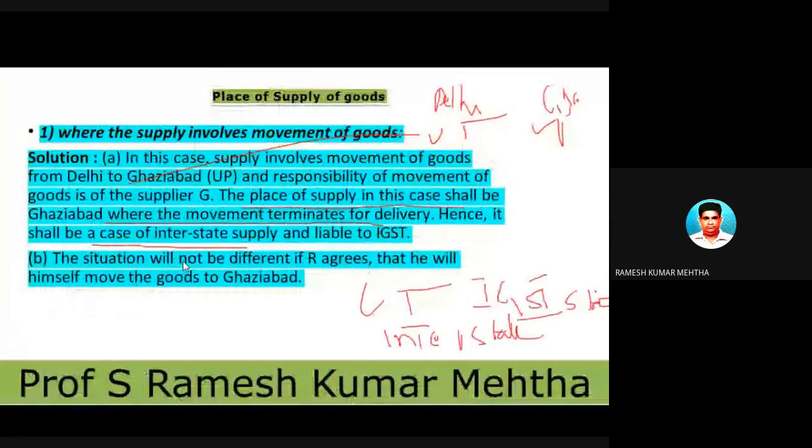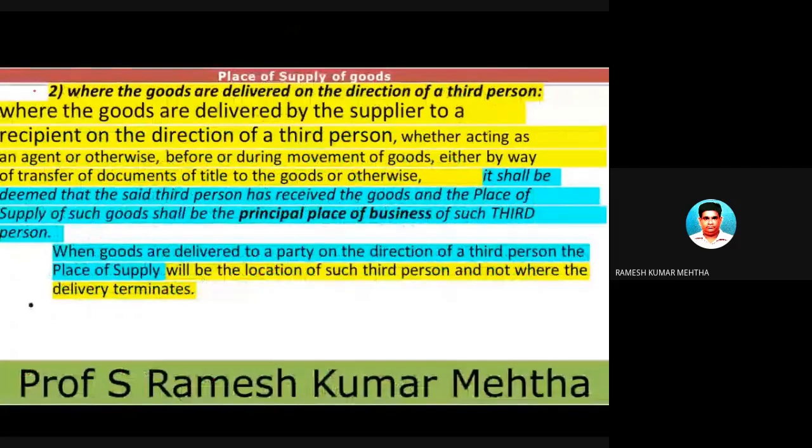So where the goods are delivered by the supplier to the recipient on the direction of a third person. For example, A, B, C are there. I will name the third person TD.